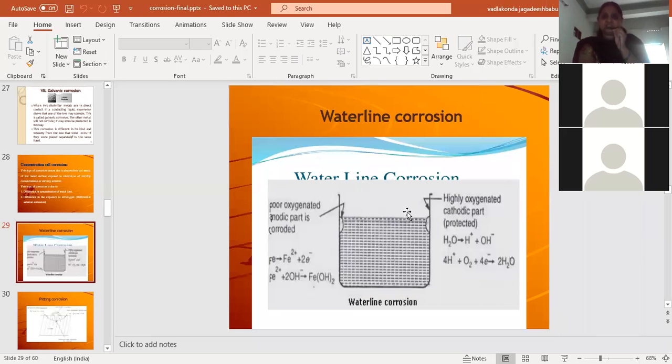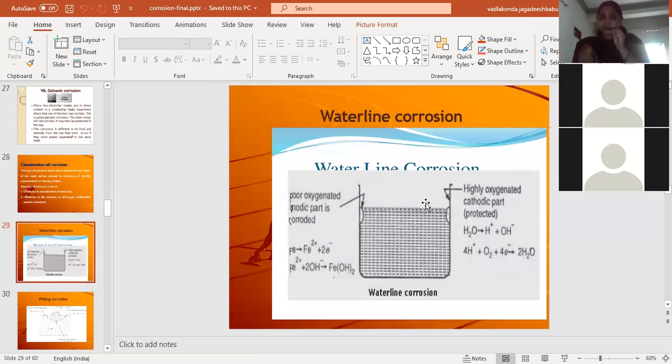This type of corrosion is differential aeration corrosion. If you observe this image, the part of metal which is free without water has a high concentration of oxygen because it is exposed to the air, so this part will act as the cathodic part.